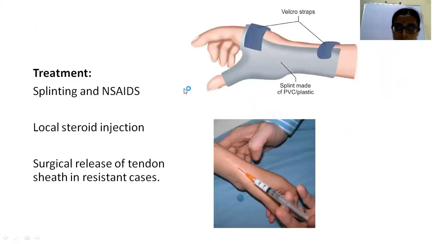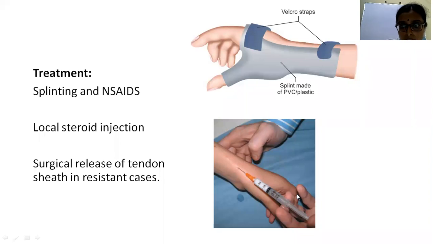So coming to the treatment. Initially splinting. Here in the picture you can see the splint which is used, and NSAIDs and anti-inflammatory drugs are also given. Now if there is no relief of symptoms, then intralesional steroid is given along the first extensor compartment, which contains the two tendons I have mentioned, extensor pollicis brevis and abductor pollicis longus.